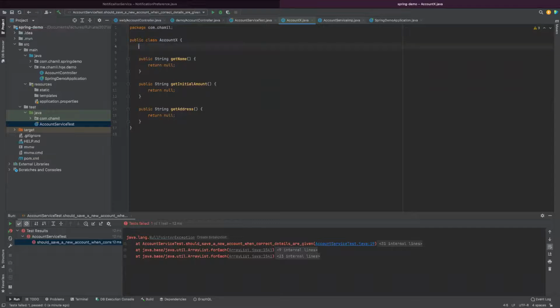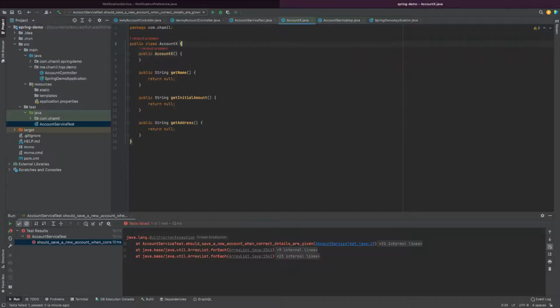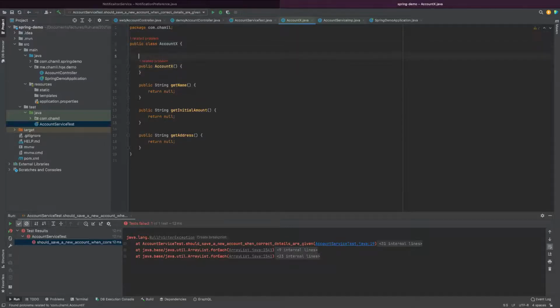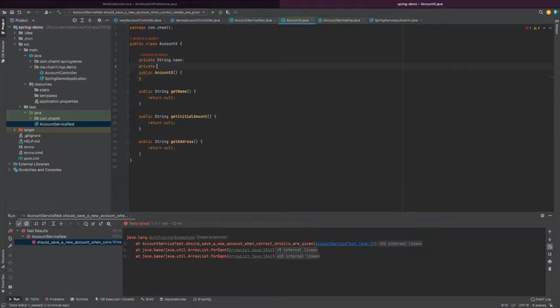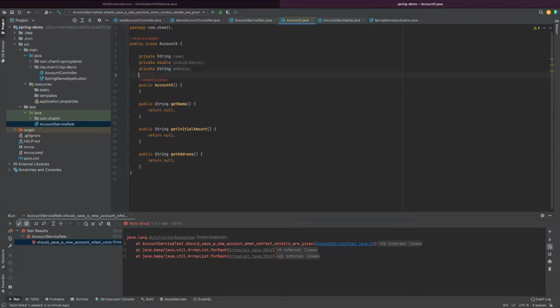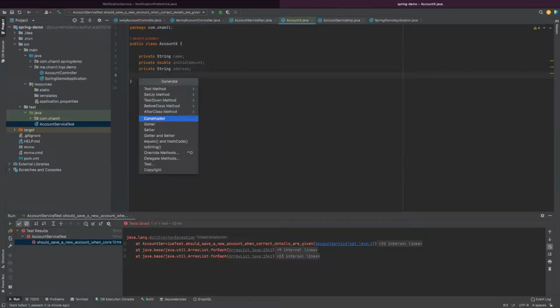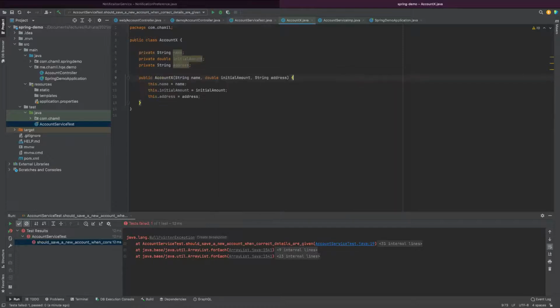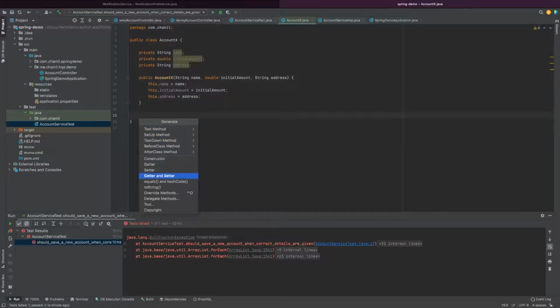So I'm simply removing it, creating a constructor with all three parameters: private string name, private double initial amount, private string address. Okay, so I'm removing all these things for the moment. Create constructor with all three, and maybe I can use Lombok like thing, or else I can create getters and setters.